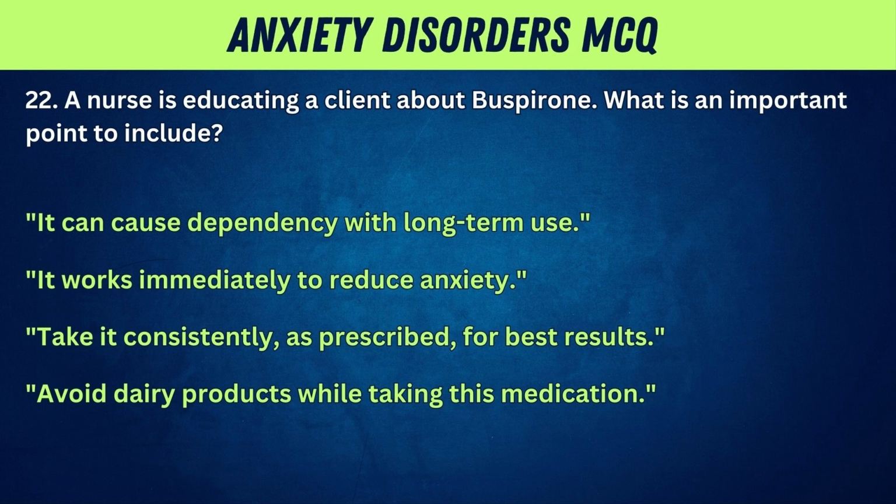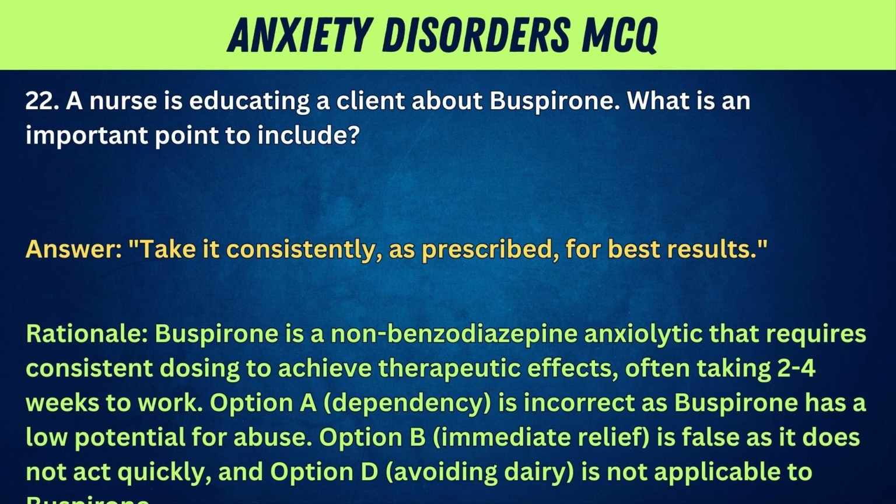22. A nurse is educating a client about buspirone. What is an important point to include? A, it can cause dependency with long-term use. B, it works immediately to reduce anxiety. C, take it consistently, as prescribed, for best results. D, avoid dairy products while taking this medication. Answer: take it consistently, as prescribed, for best results.